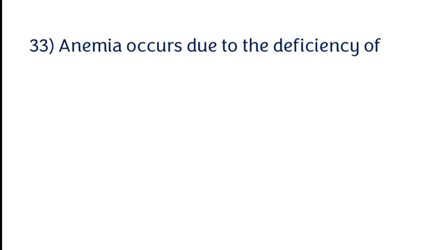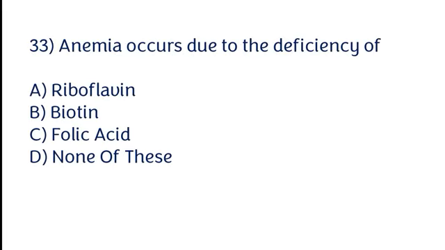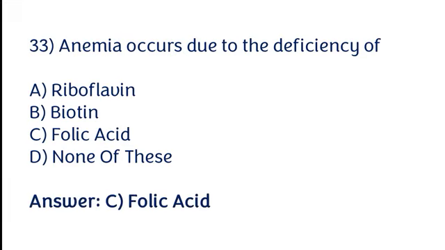Anemia occurs due to the deficiency of riboflavin, biotin, folic acid, none of these. The correct answer is option C. Anemia occurs due to the deficiency of folic acid.